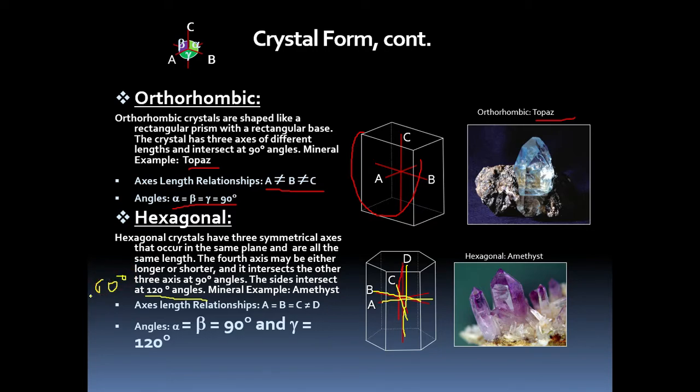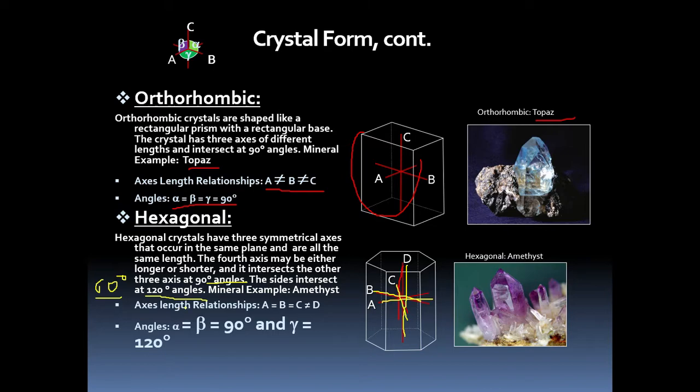So there will be 6 gaps. 6 into 60 is 360, making the whole angle of 360 degrees. But the angle between D, the vertical axis, and the horizontal axes, that may be A and D, B and D, and C and D, will be 90 degrees.